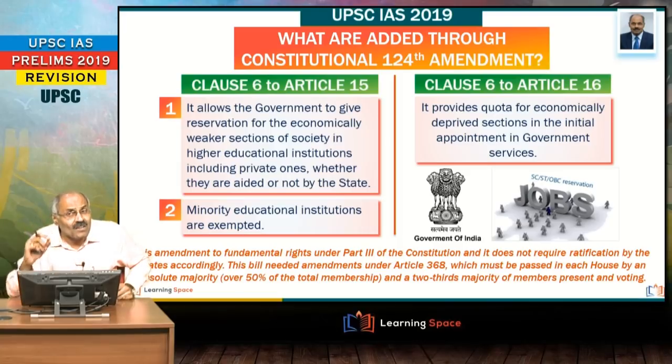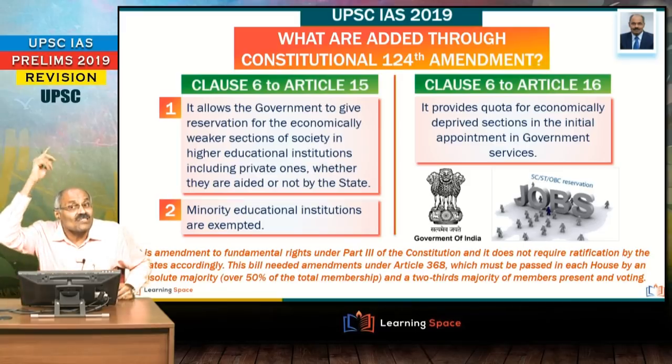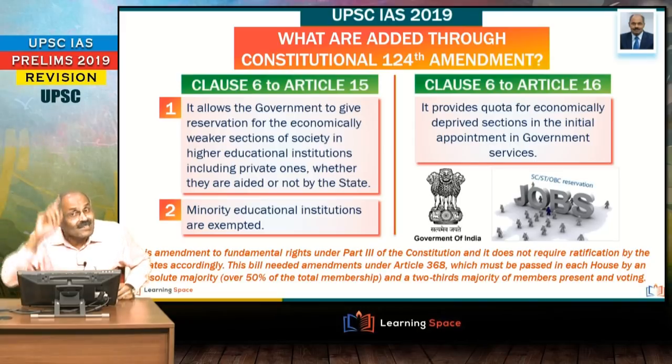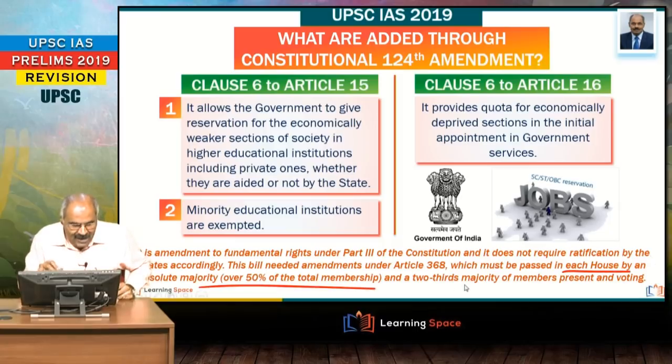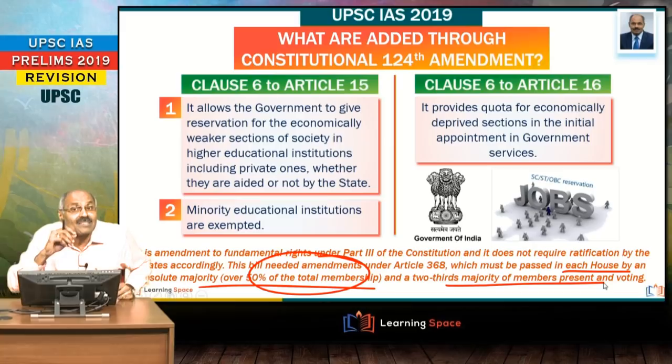And please don't forget, this amendment is basically an amendment to the fundamental rights under Part 3 of the Constitution, and when these fundamental rights are amended, states' ratification is not required. Very important. So friends, in this 103rd amendment, states' ratification was not required, and only a special majority was needed, that means it is to be passed in each house by absolute majority, that means over 50% of the total membership, and a 2/3 majority of members present and voting.